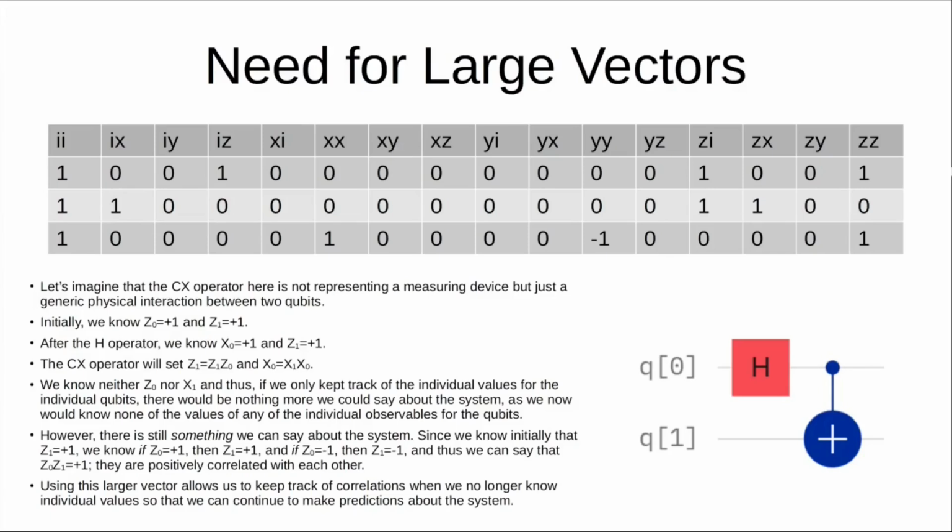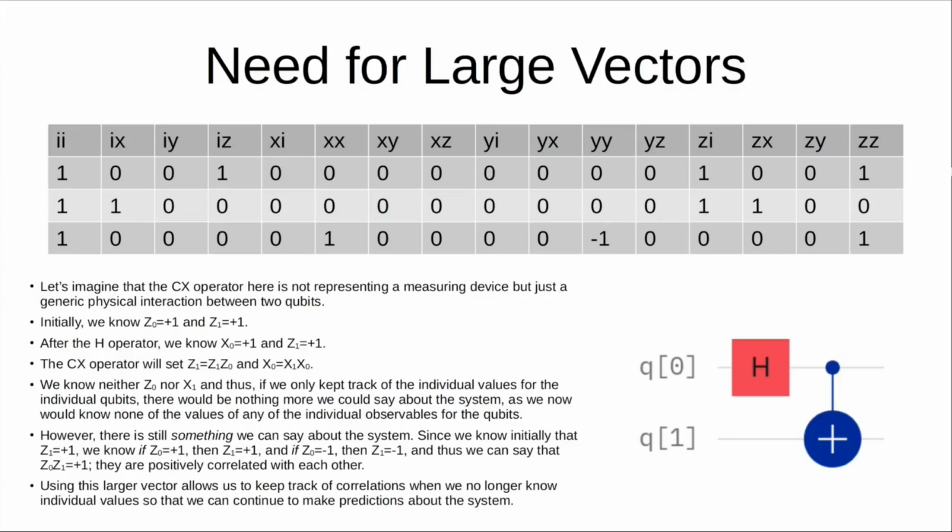So now let's think about what happens. Initially we know that Z0, that's the Z observable for qubit 0, is +1, and we know that Z1 is +1, because in quantum computing, that's just the state qubits always start in at the beginning of every program. After we apply the H operator, that's going to change our knowledge, so we know X0 is +1 and Z1 is +1, because we're applying the H operator to qubit 0, so we're swapping X0. So now we know its X value, but not its Z value.